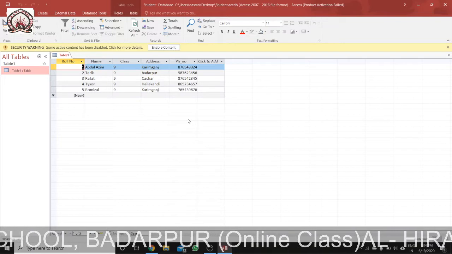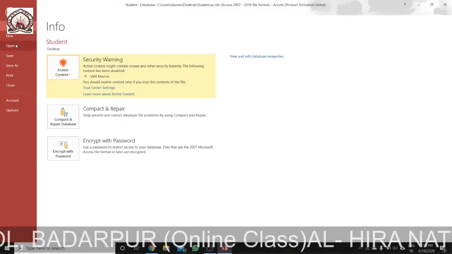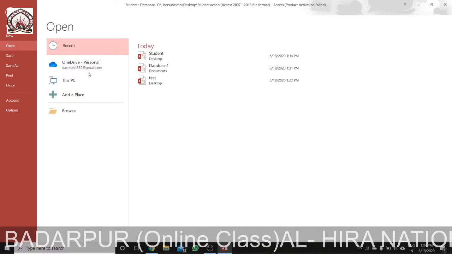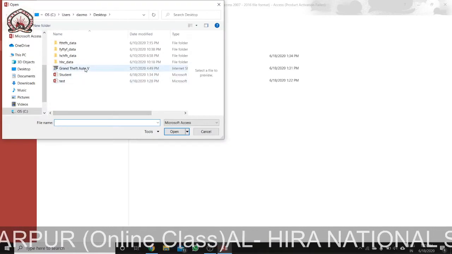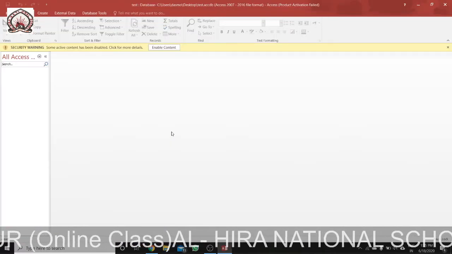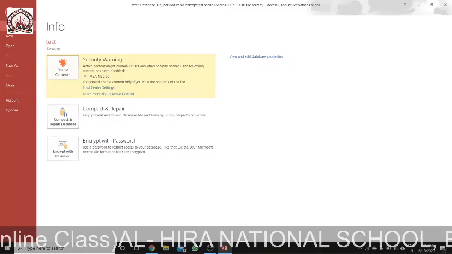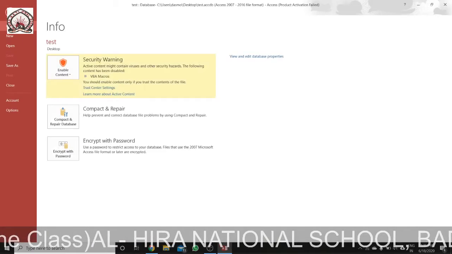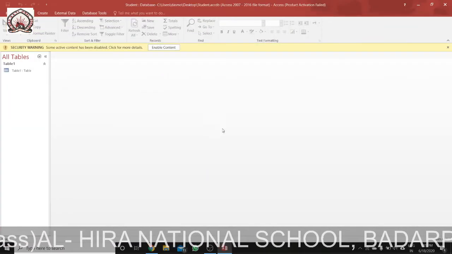Another option is there. We can click on the file tab, open. Say I want to open a database from documents, say this one, test. Like this we can open any database. So let me open student.